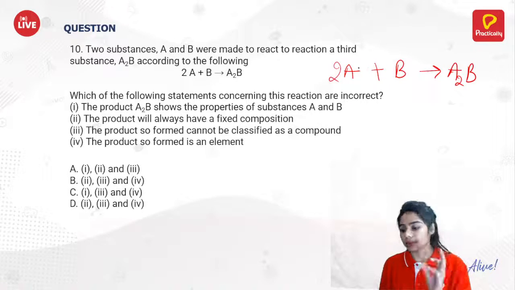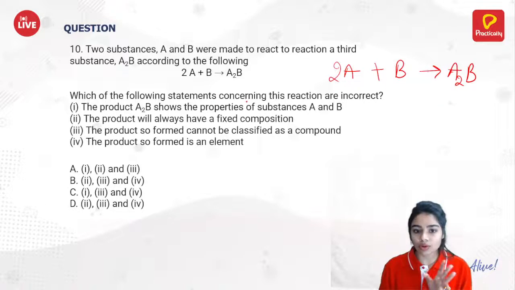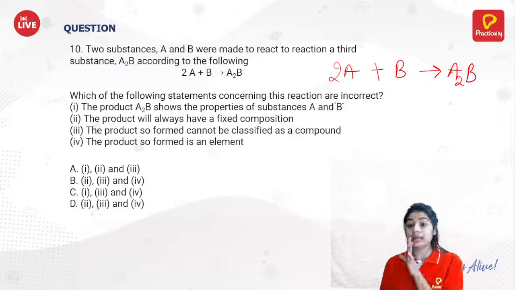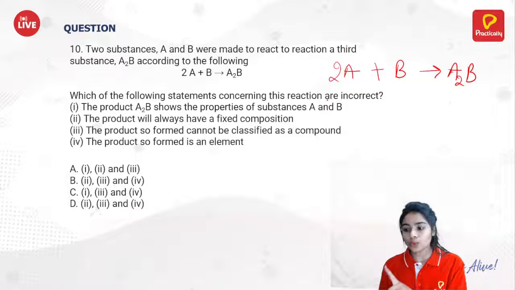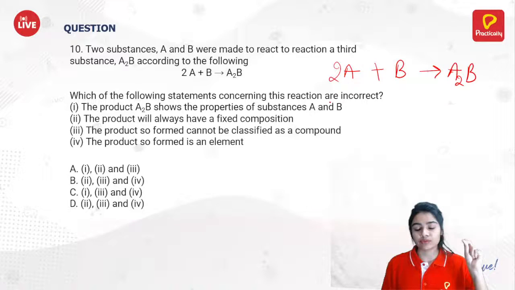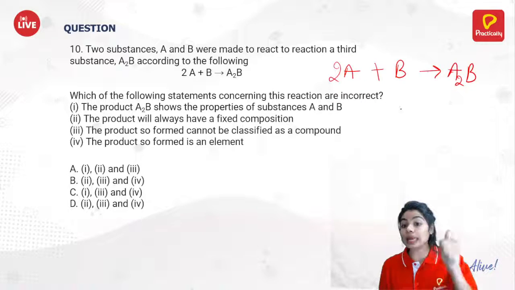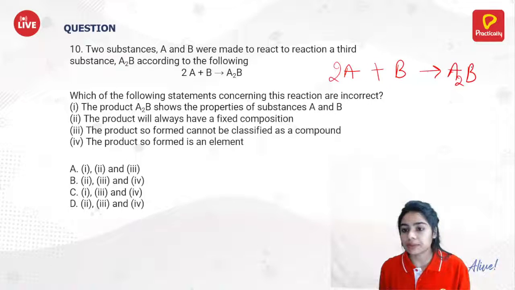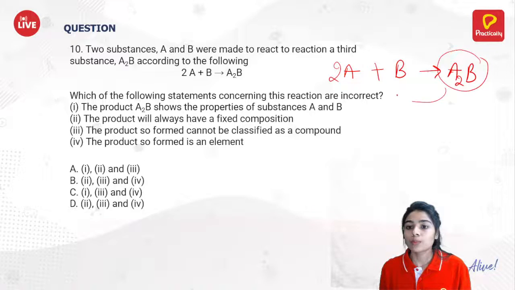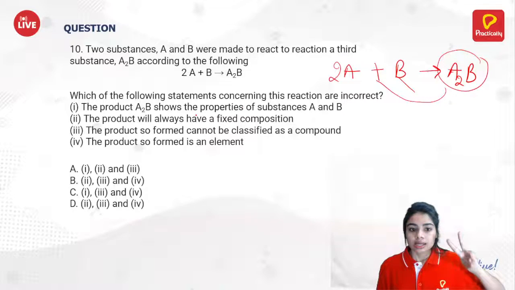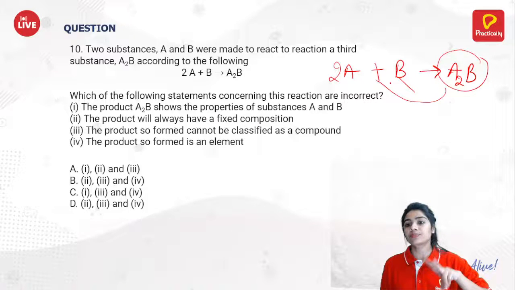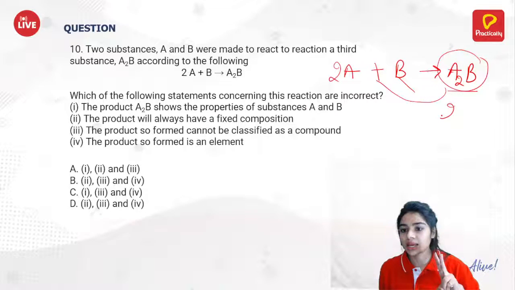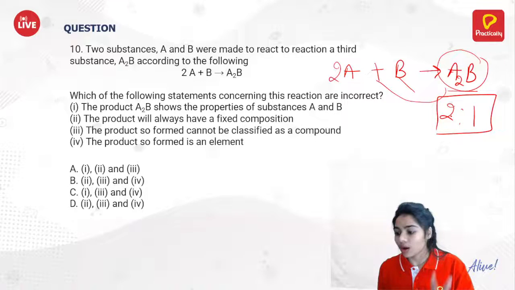So we are balancing it, so 2A will be there. Now, which of the following statements concerning this reaction are incorrect? Don't be optimistic that you have to find the correct statement. You have to find the incorrect statement. First, the product A2B shows the properties of substance A and B. That means this product will show both the properties of A and B. Second, the product will always have a fixed composition. This product will have the composition 2:1 and it will show the same composition 2:1.